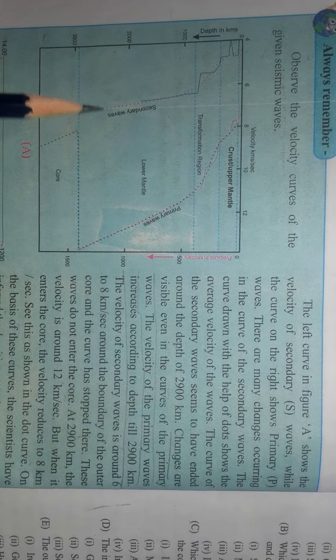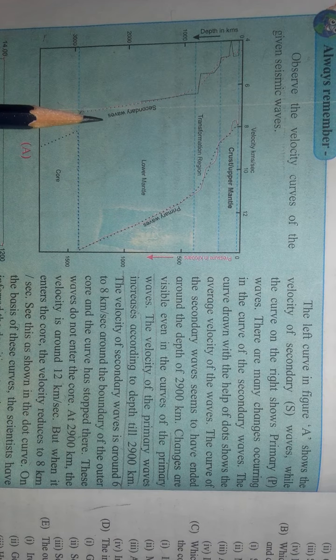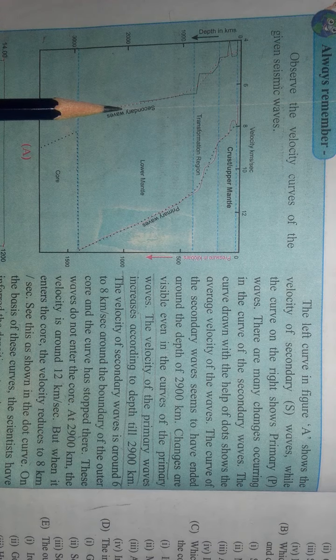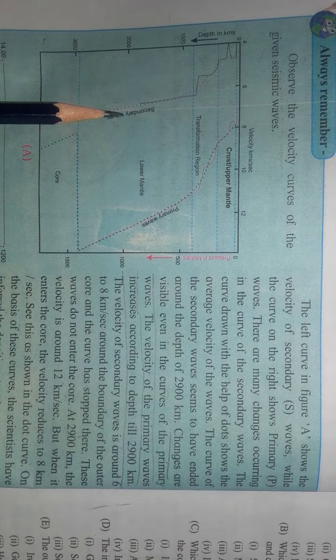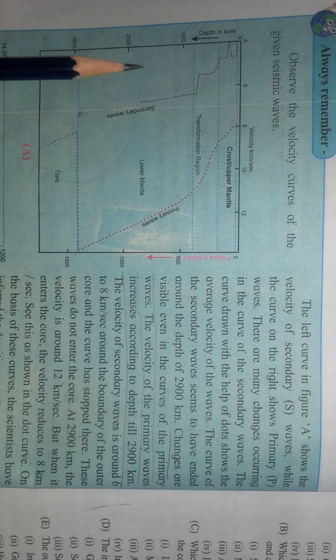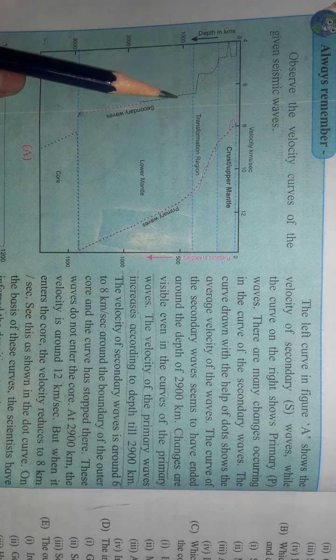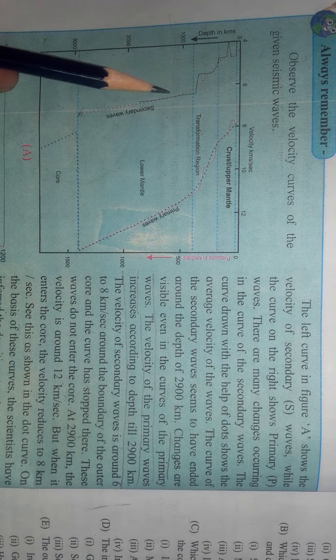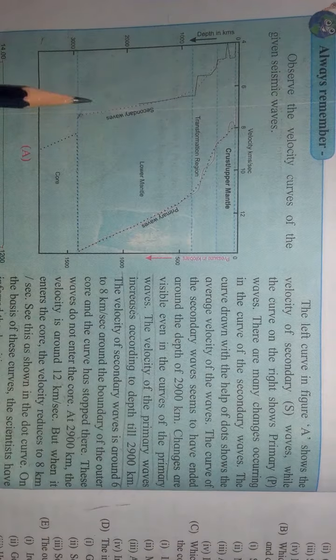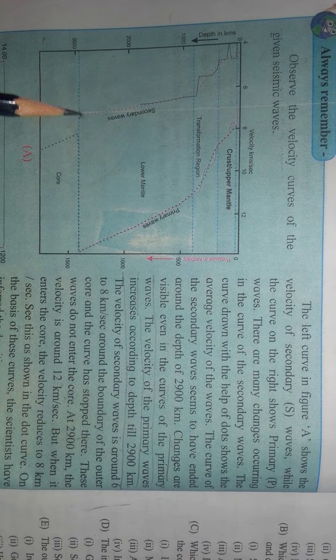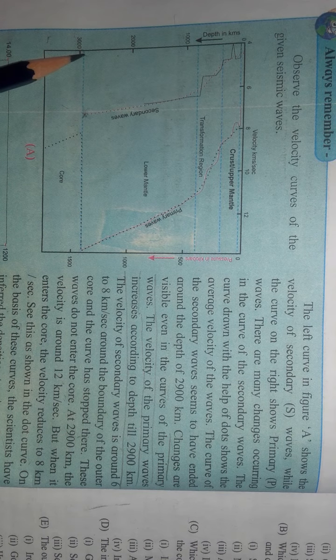So today we will understand the difference between primary waves and secondary waves. These secondary waves have so many changes. The curve drawn with the help of the dots shows average velocity. We can see the dot and two lines, one continuous and one dotted. The dotted line shows the velocity. And these secondary waves seem to end here. Ended means that at 2900 kilometers these waves end, that is, below 3000 kilometers.